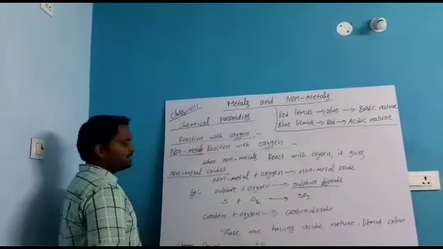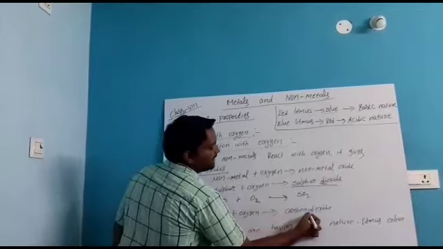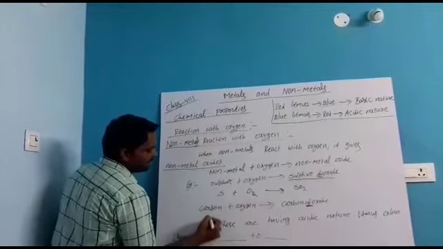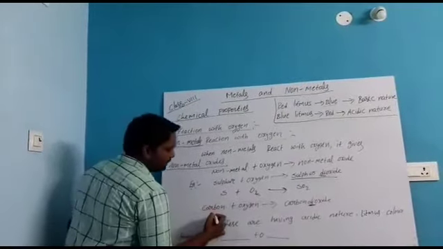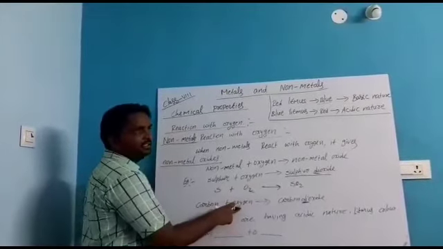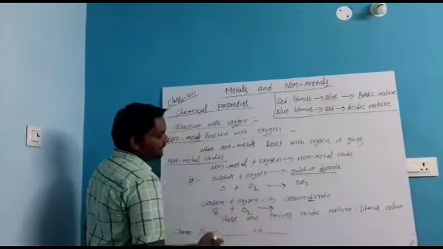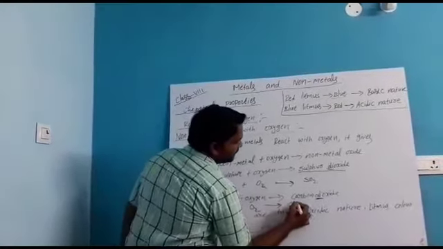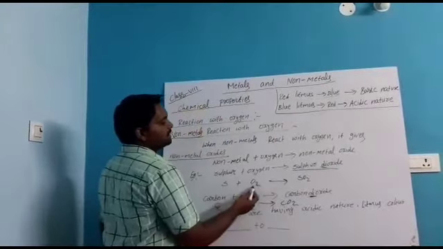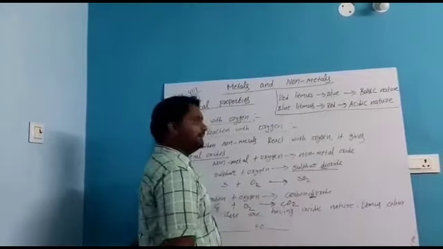Now another example I took here is carbon. Carbon plus oxygen gives carbon dioxide. Again I wrote dioxide, carbon dioxide. Carbon is also every time available as a single carbon, and oxygen always wants to be in the form of O2. So C plus O2 gives CO2, carbon dioxide. When sulfur reacts with oxygen, it gives sulfur dioxide. When carbon reacts with oxygen, it gives carbon dioxide.